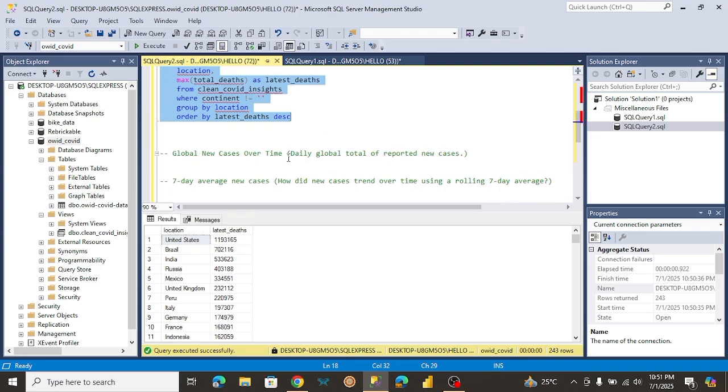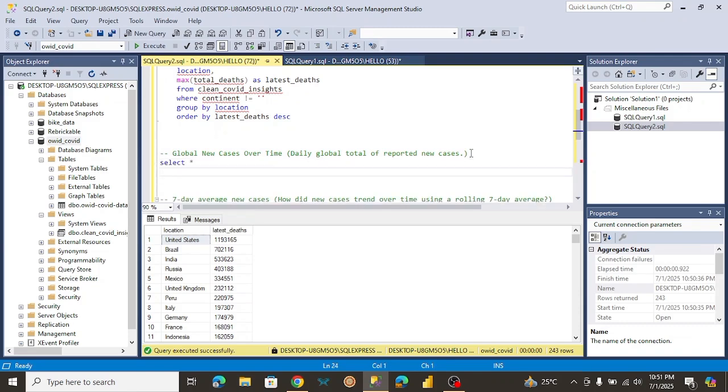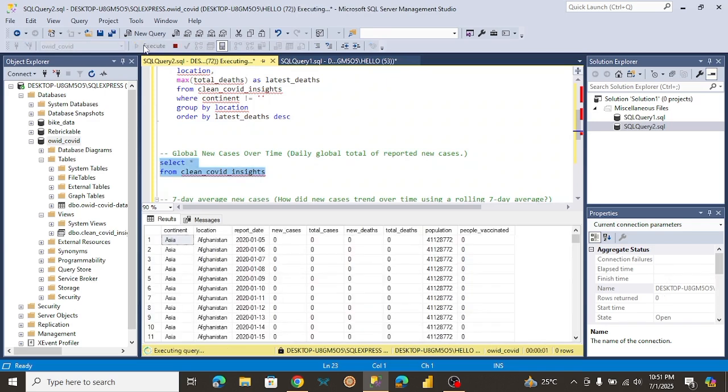Now what we want to do here is check the global new cases over time. What this means is how cases have been trending over time from the beginning of when it started to the most recent. We're just trying to see an overview of what's going on. To do that, of course, as always, let me just select all. Okay, now we want to see global new cases over time.